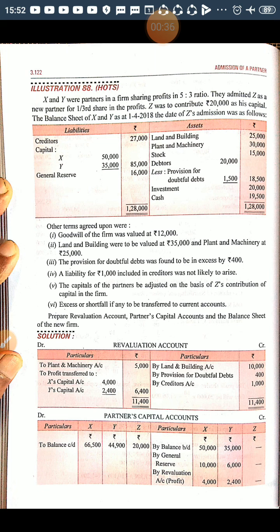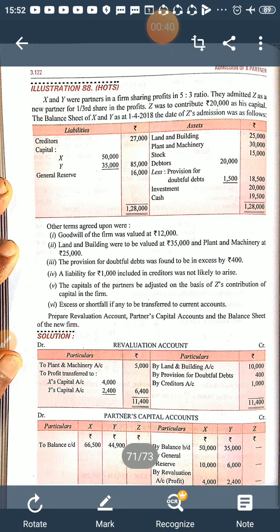X and Y were partners in the firm sharing profits in the ratio of 5 is to 3. They admitted Z as a new partner for 1/3 share in the profit. Z was to contribute 20,000 as his capital. The balance sheet of X and Y is given. So the liability side contains creditors, capital balances and general reserve, and the asset side land and building, plant and machinery, stock, debtors, provision for doubtful debt, investment and cash.